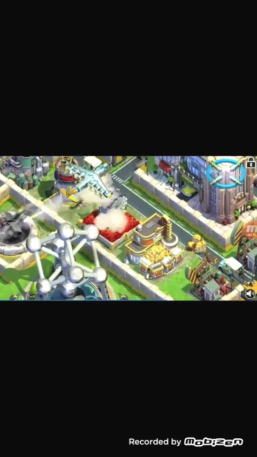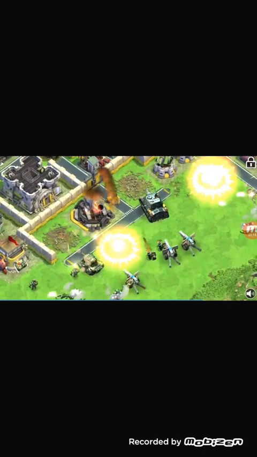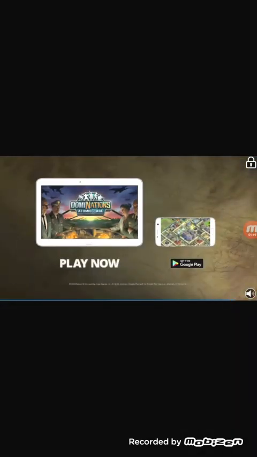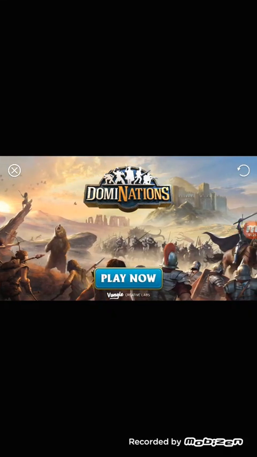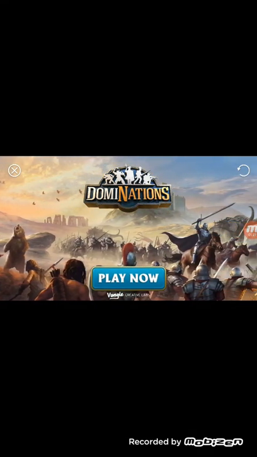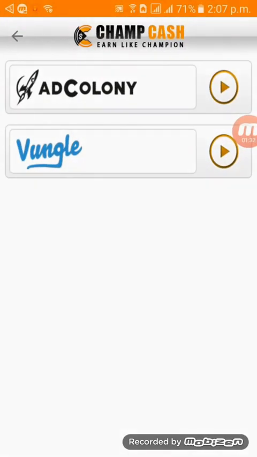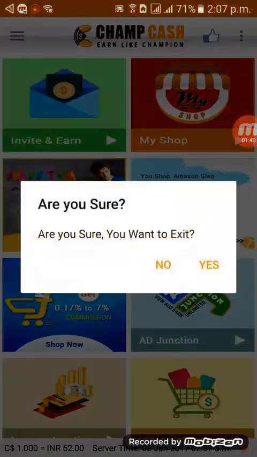But this process actually does not work with all mobiles. My dear friends, you have to have a VPN. Each and every mobile has to have a VPN. So how to get the VPN? That is also an important thing that we would like to cover. See, I have completed one ad, so I will be getting one point, meaning one credit. So let's see how to get a VPN on a mobile.